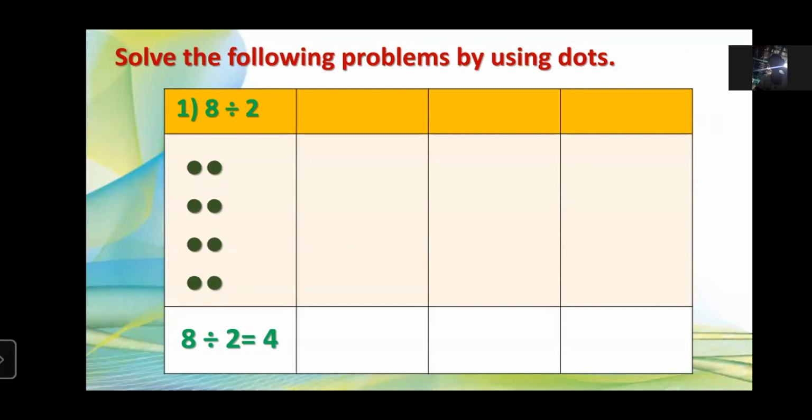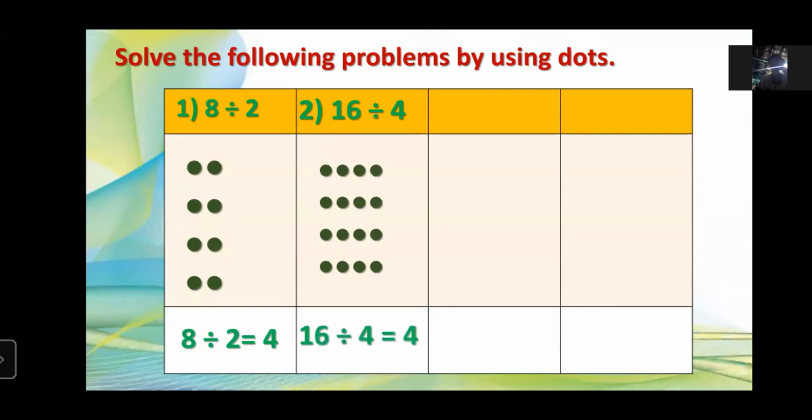Now next. So the second example is here. 16 divided by 4. So 4 is the divisor here. How many dots do we have to put in one row? 4 dots. Now let's find how many rows are needed for 16 dots. We'll need 4 rows and the answer will be 4. So 16 divided by 4 is equal to 4. Correct. Well done.